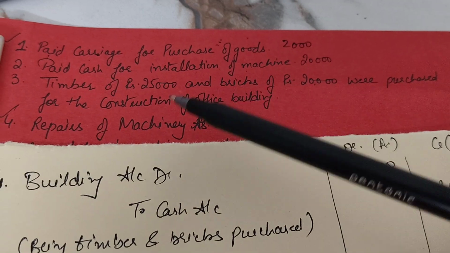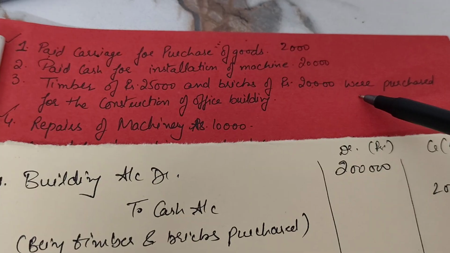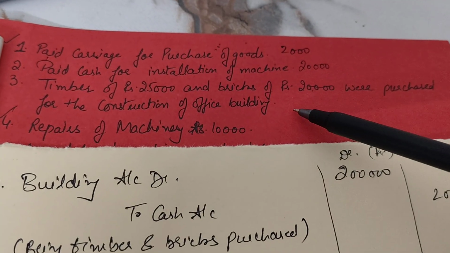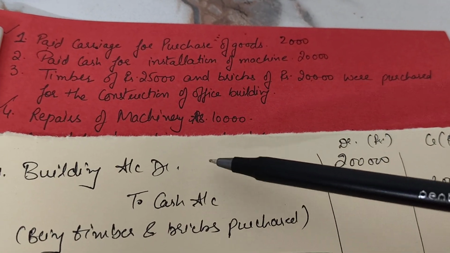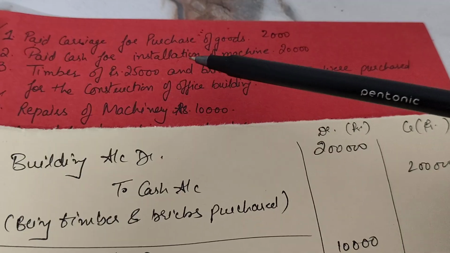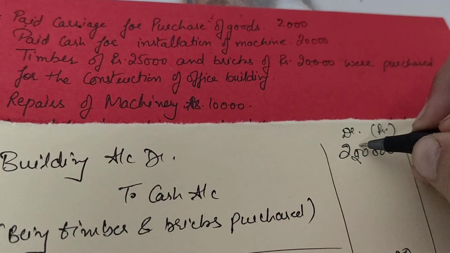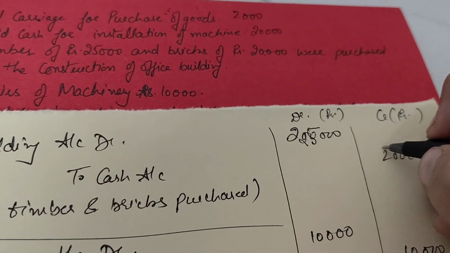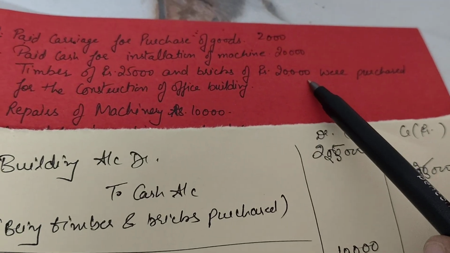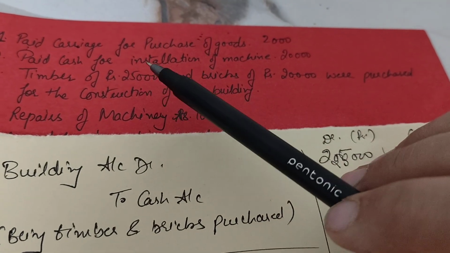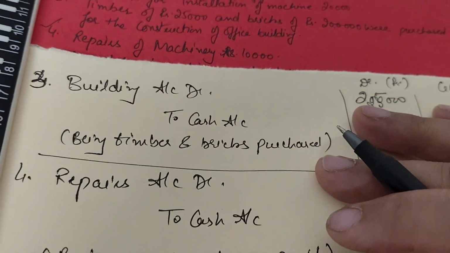So which account needs to be debited here? Building account. And he says that these were purchased, that means some have been paid in cash or cheque, but the cheque word is not written, so we will write cash account. Building account debit to cash account. The total sum of rupees we paid here is 2,25,000 in total, that is 2 lakh plus 25,000. So there is a total sum of rupees 2,25,000 paid.